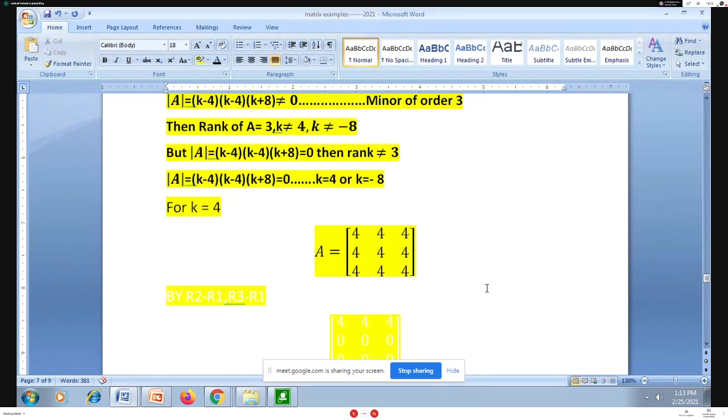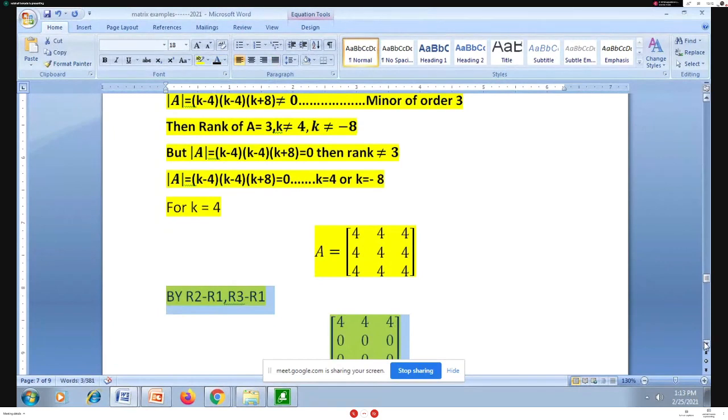Now everybody can guess what the rank of A will be. 1. Yes, I am getting a good response here. Everybody knows that whenever all rows are identical, the rank of that matrix is equal to 1. So whenever k is equal to 4, I will definitely get rank of A equal to 1.